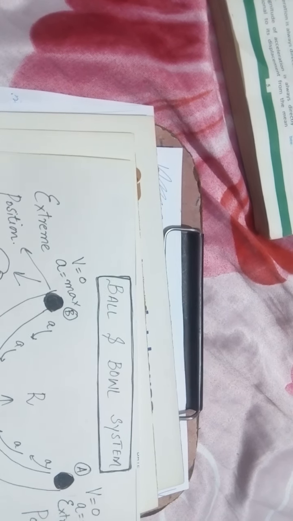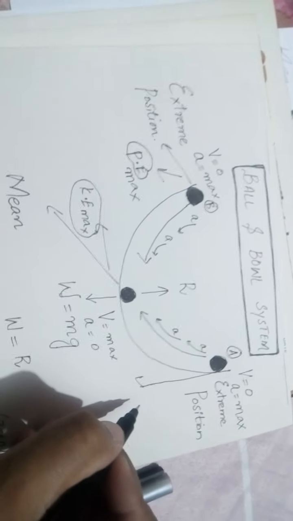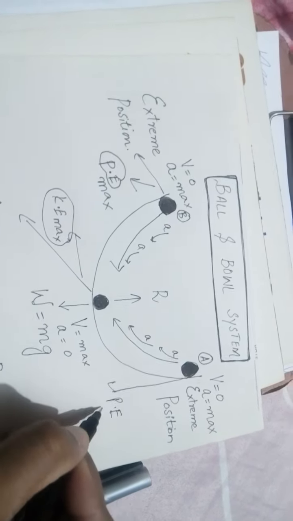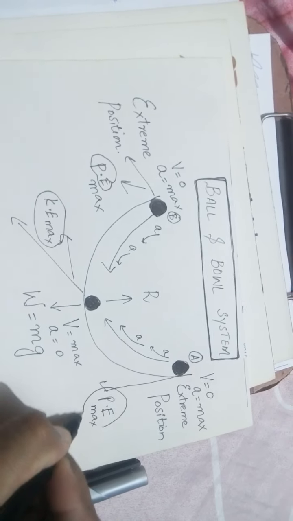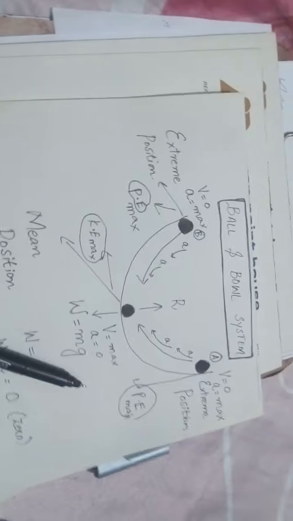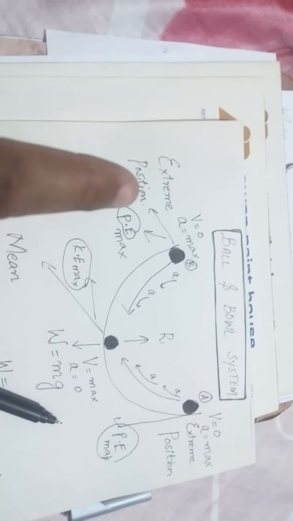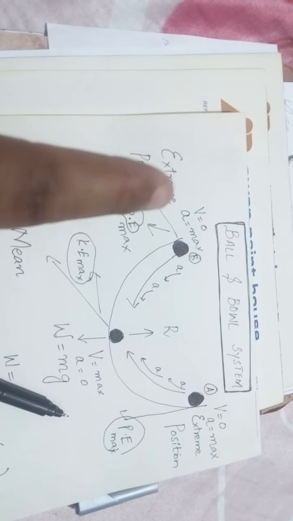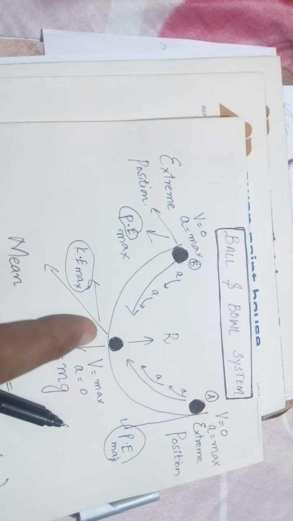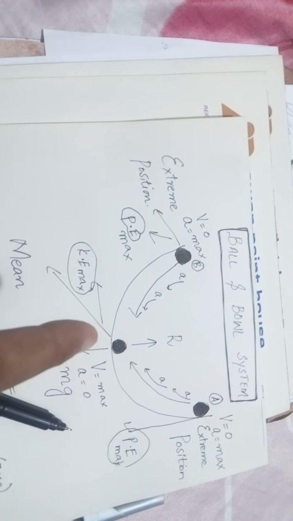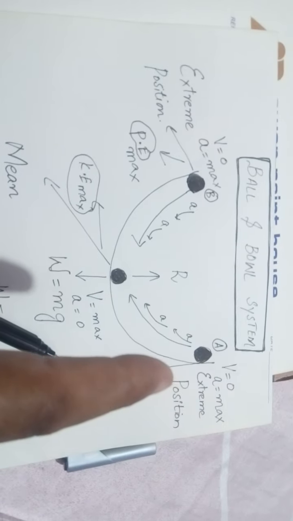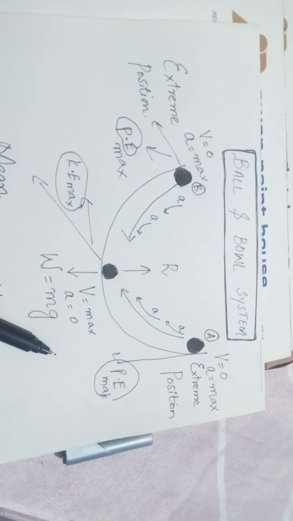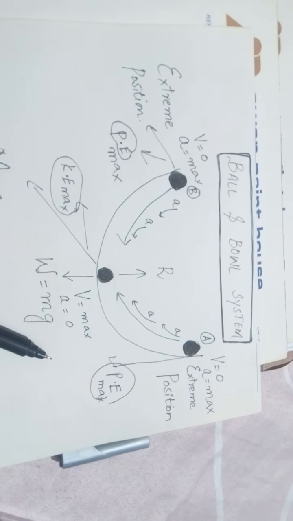Moreover, at the mean position, the kinetic energy will be maximum, and at point A its potential energy will be maximum. So these are the energy changes in the case of the ball and bowl system. At point B, potential energy is maximum because the ball is at maximum height. Kinetic energy is maximum at the mean position because its speed is maximum. At point A, the potential energy is again maximum because it is at the maximum height.